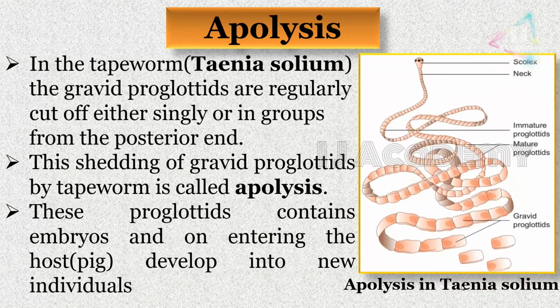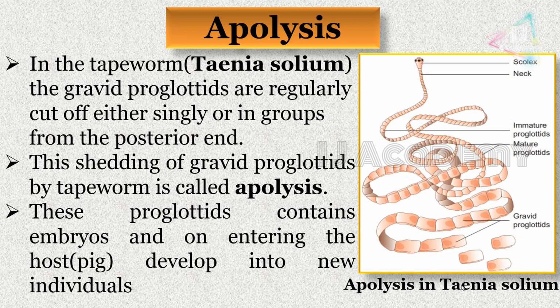Apolysis. Tapeworm needs two hosts to complete its life cycle, the first host is human being and the other one is pig. In tapeworm, the gravid proglottids, that is the mature ones at the posterior end, are regularly cut off either singly or in groups from the posterior end.